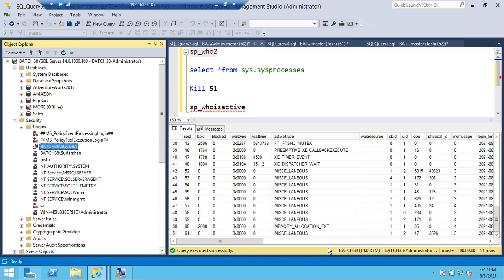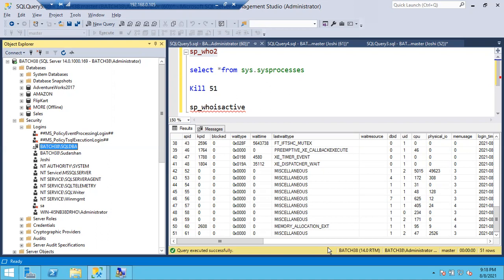Might be some blockings are there. Say for example, some user comes to us, hey, please create a Windows login for me. So what is the blocking here? First of all, a Windows user has to be created. Windows user, we have to route them. Hey, please raise a ticket for the Windows team. They will create a separate account for you. Once they create the account, let me know. Then I am going to create a Windows login for you. He will raise a task for the Windows team, like how he raised it for the SQL team.